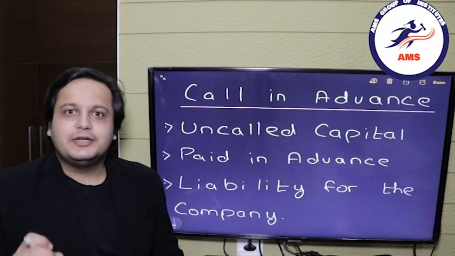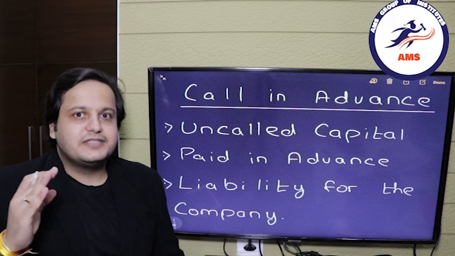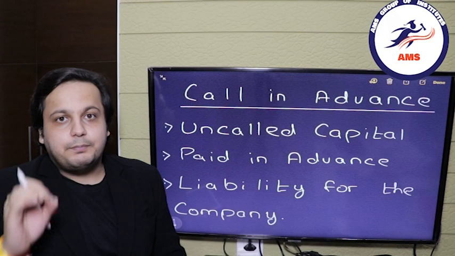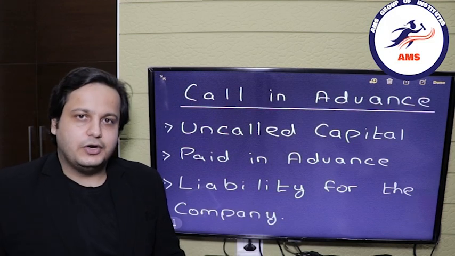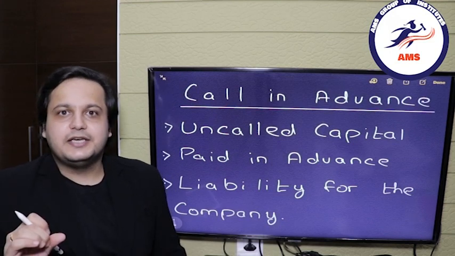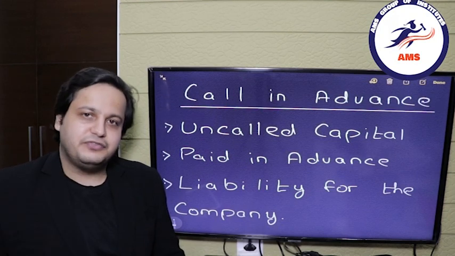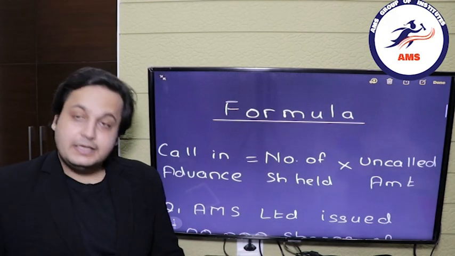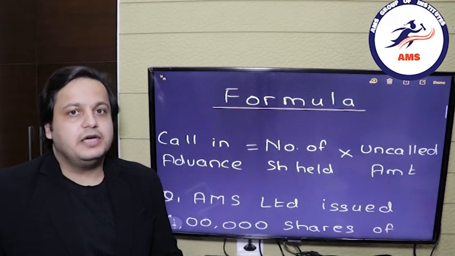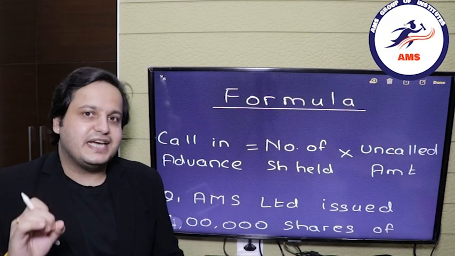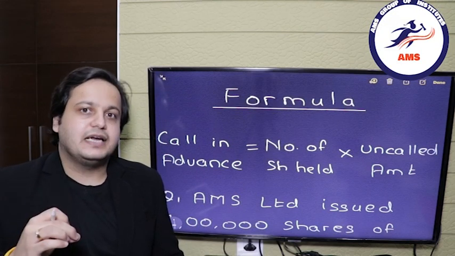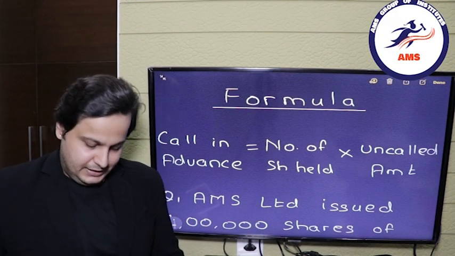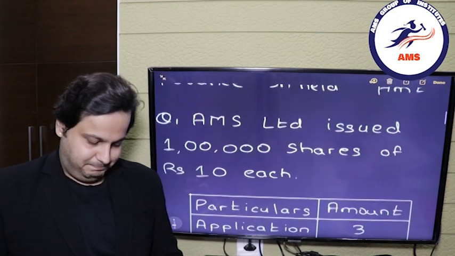So before we get into the accounting, let's see what is call in advance. Call in advance is that uncalled capital which is paid in advance by the shareholder. Now since this is an advance income, this is a liability for the company. So let's move forward with the formula. As you can see on the screen behind me, the formula for call in advance is the number of shares held by the person who has paid that amount in advance multiplied by the uncalled amount. So let's move forward with the question.